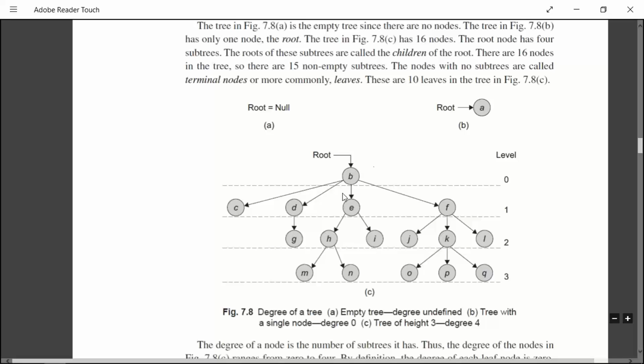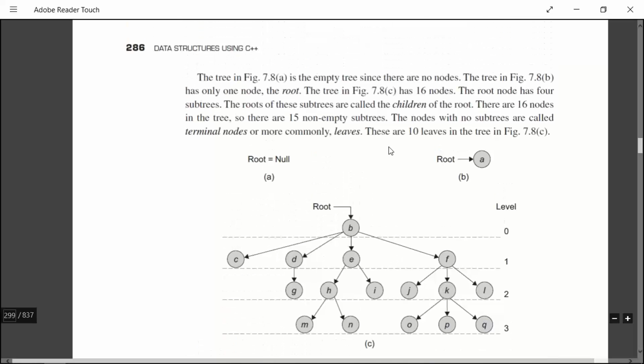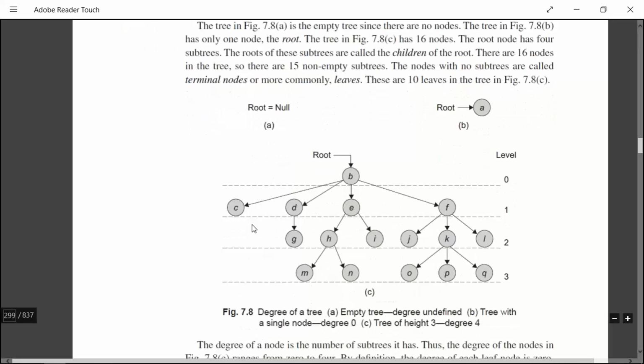So this is the root node, and these are the subtrees, with nodes C, D, E, F. So it has four children, or four subtrees. The roots of these subtrees are called the children of the root. See the root, again this is a subtree, and again this is a subtree, and this is a subtree. So these roots are called the children of the root, same like our family tree.